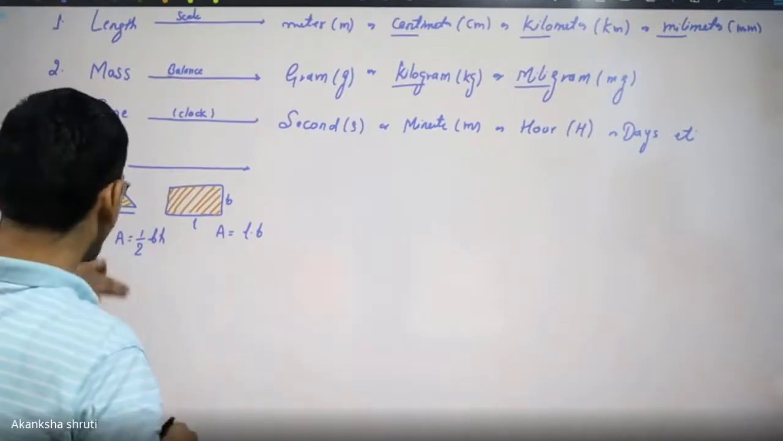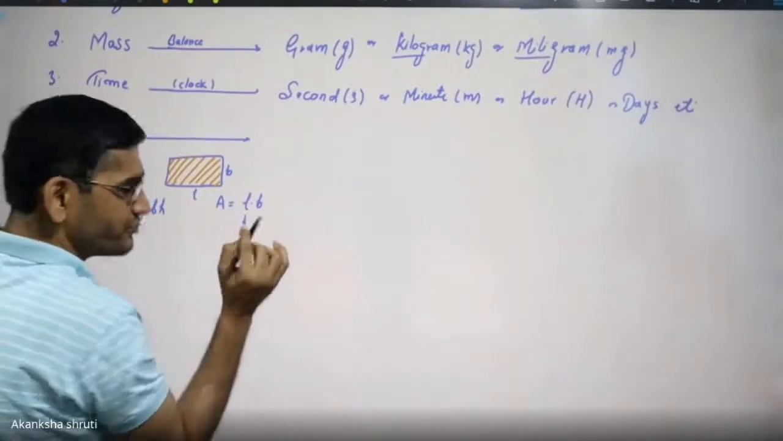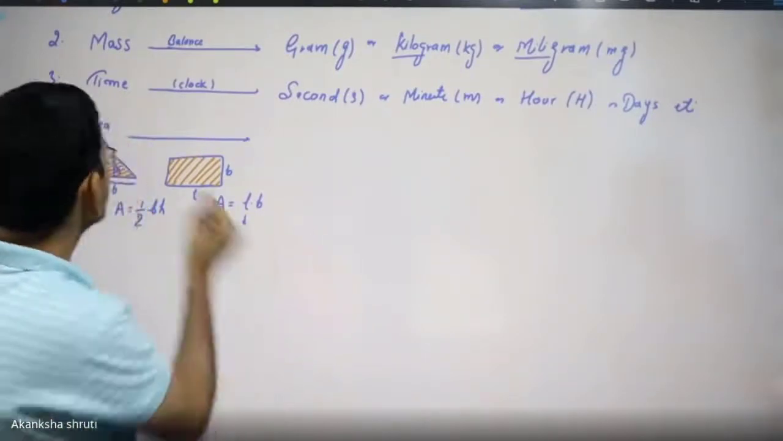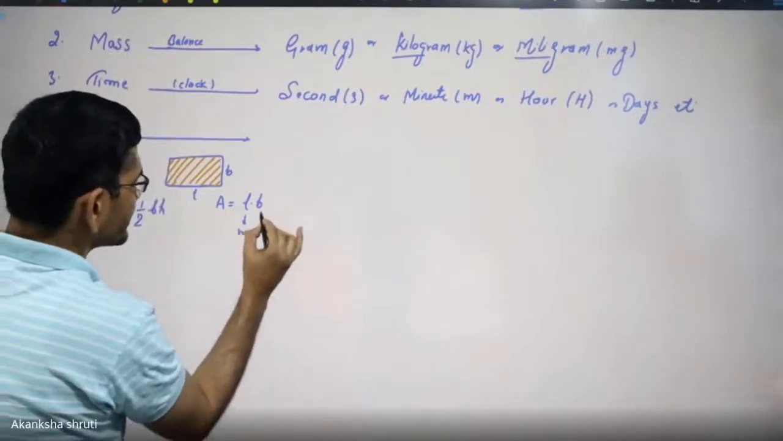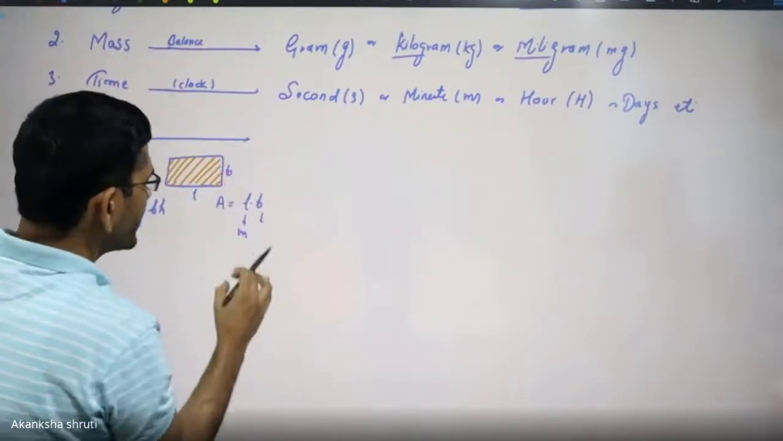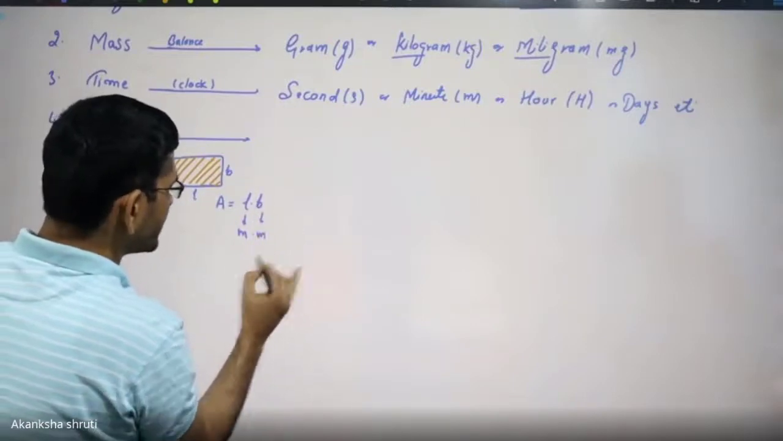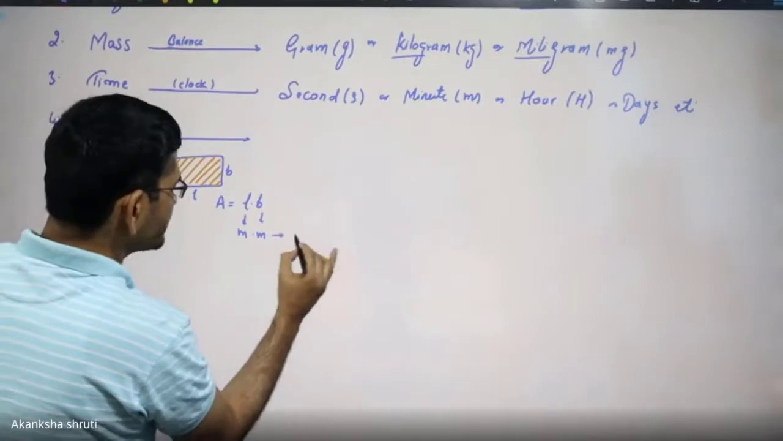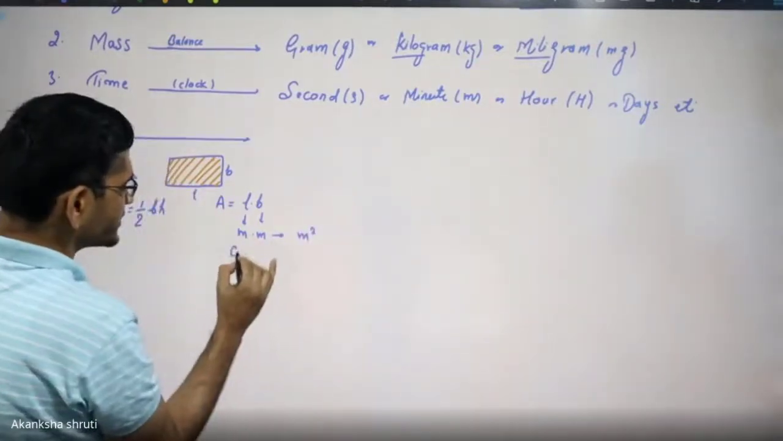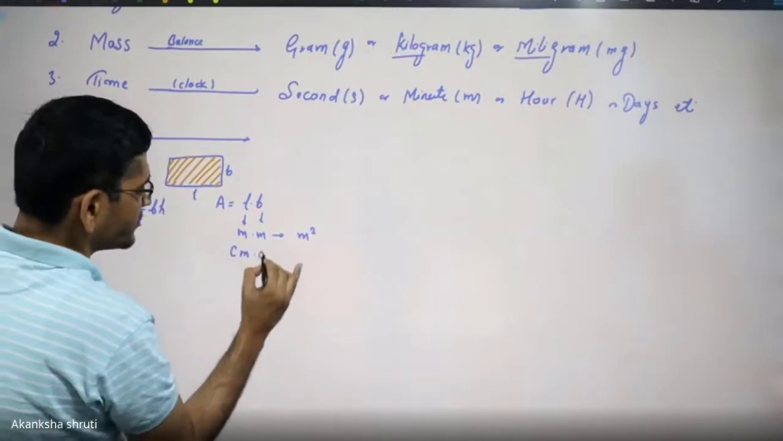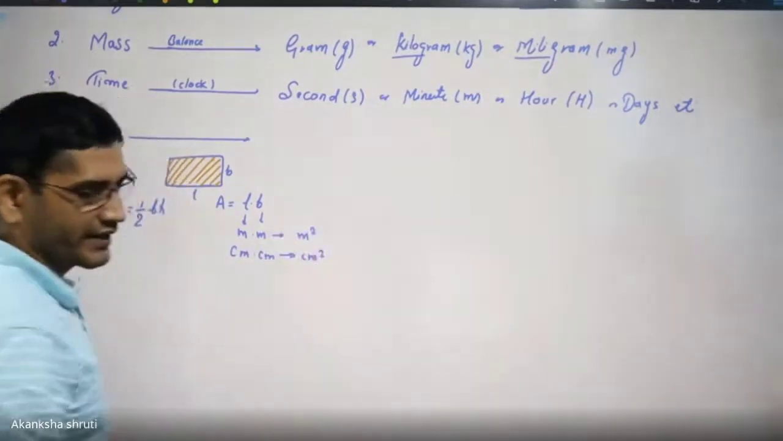Student, what are we getting? This length is simply a distance, so the unit will be meter. This width is also a kind of length, so it will also be in meter. So unit-wise it will be meter square. Or you may consider this as a few centimeter into centimeter. It will be centimeter square.